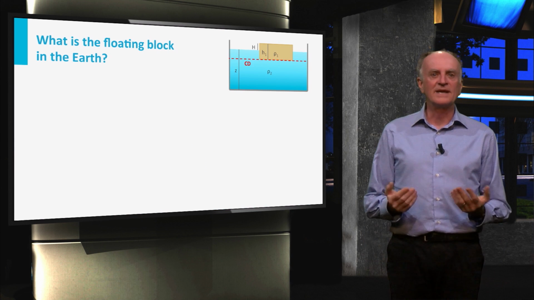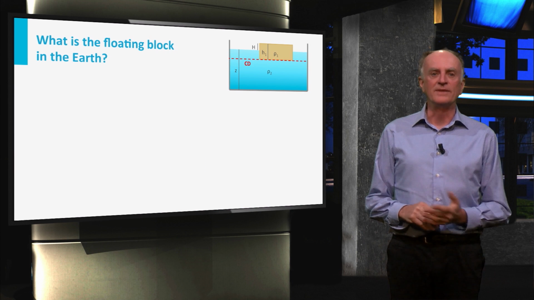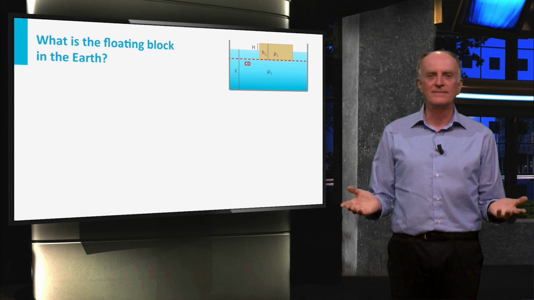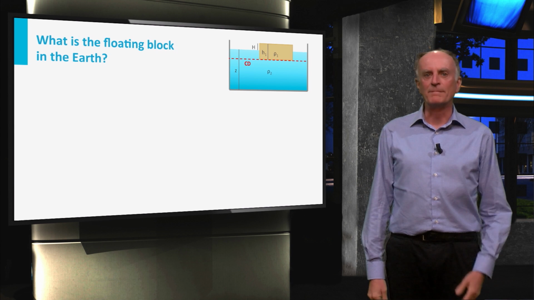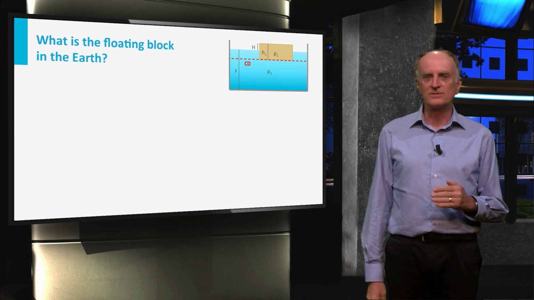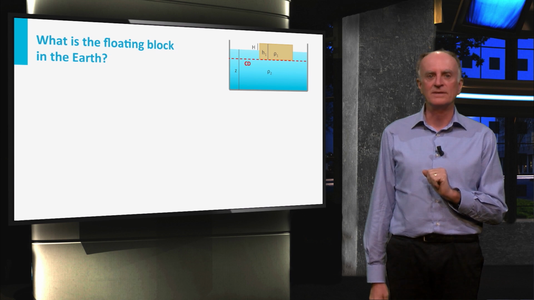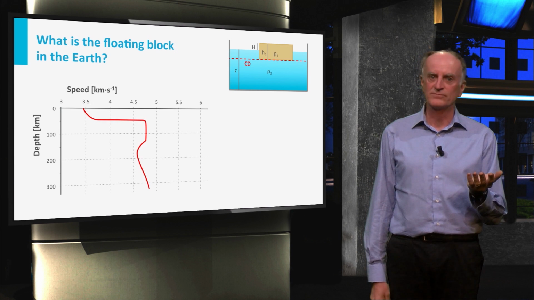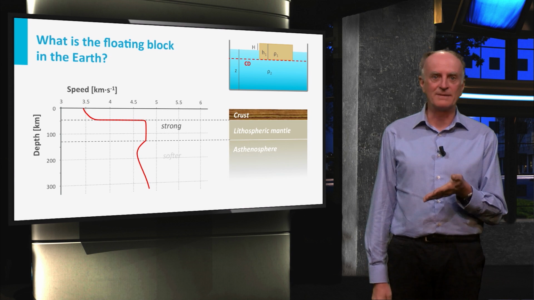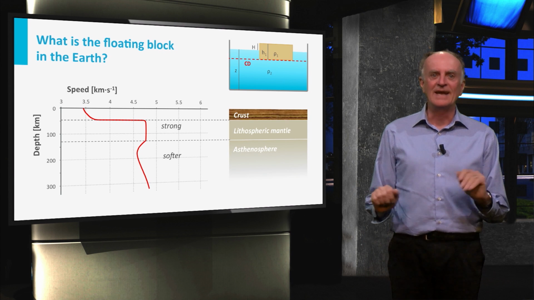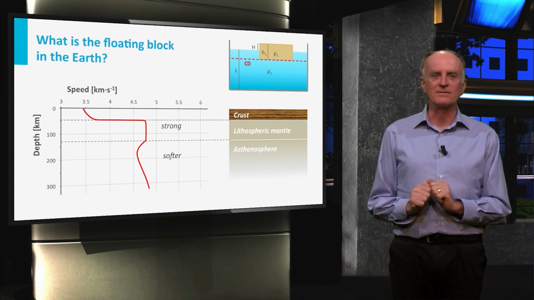But what does the floating block correspond to in the Earth? And the liquid? We answer this question looking back at the outer part of the Earth and searching for the part of the system which is more likely to behave as a fluid. Will this be the crust? Probably not. The lithospheric mantle? Surely not, as it is composed of very strong minerals.